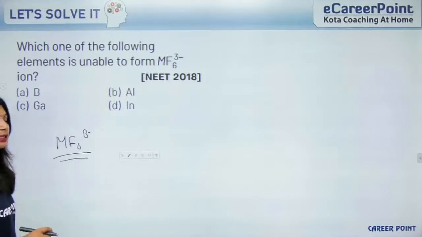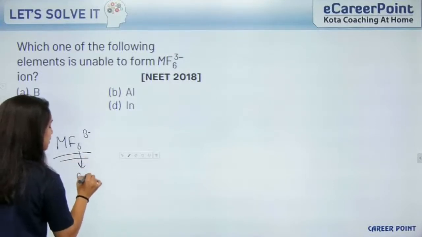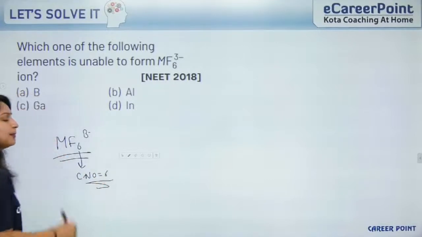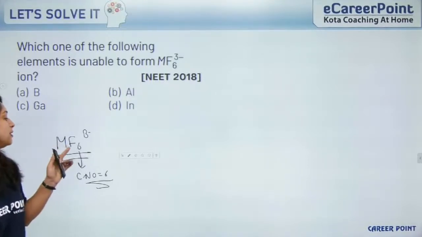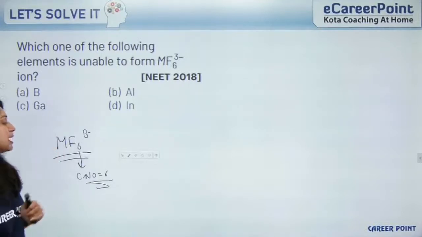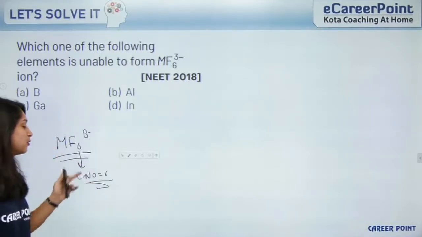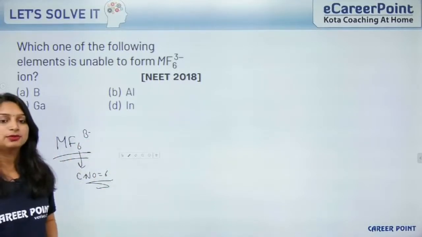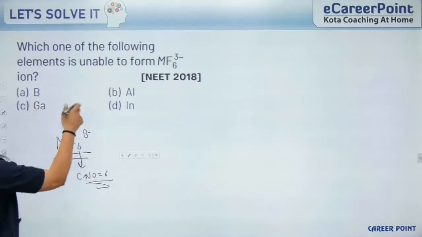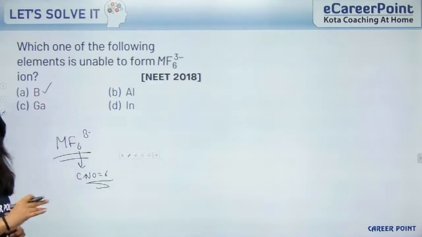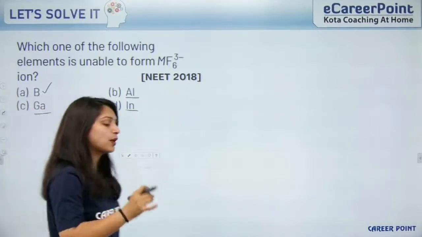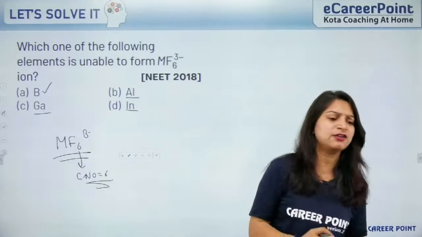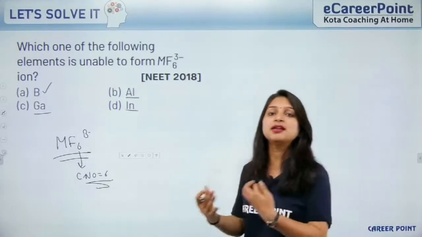It is a so simple thing. See, we have the coordination number equal to 6 for this complex. That means it will require 6 vacant orbitals to pair up with 6 electrons. This metal should have 6 vacant orbitals so that this coordination number 6 complex can be formed. But as you see, of these 4 elements, boron does not have d orbitals, whereas aluminium, indium and gallium, these 3 have vacant d orbitals, but boron does not have any kind of d orbital, so it cannot expand its valency.